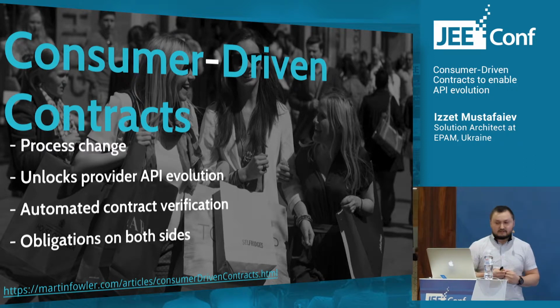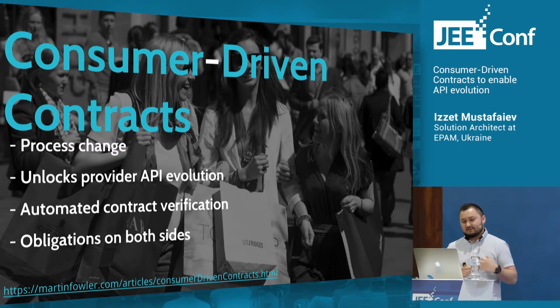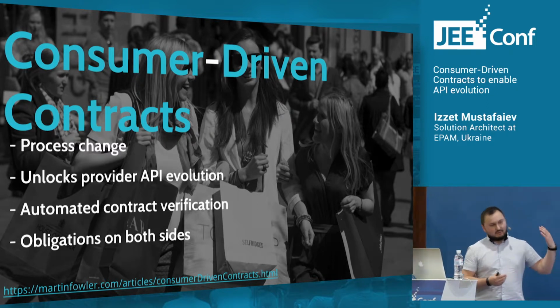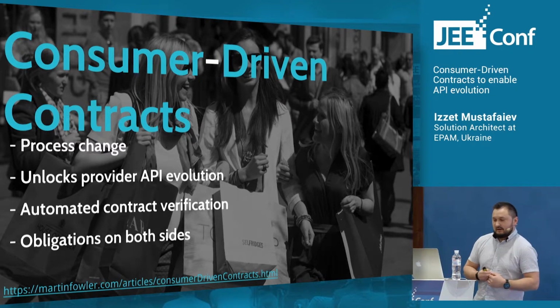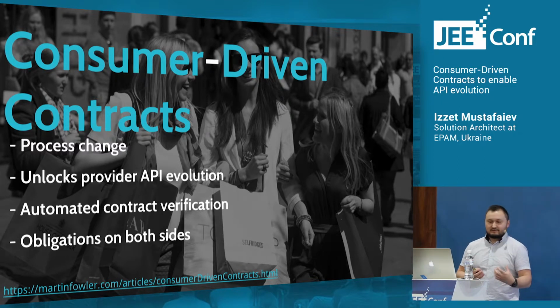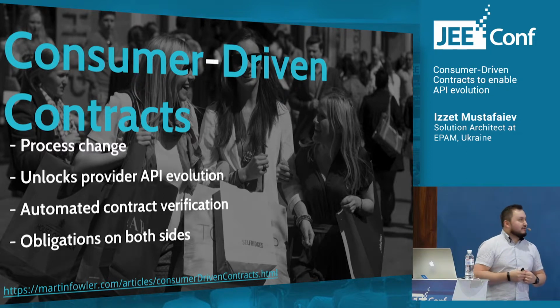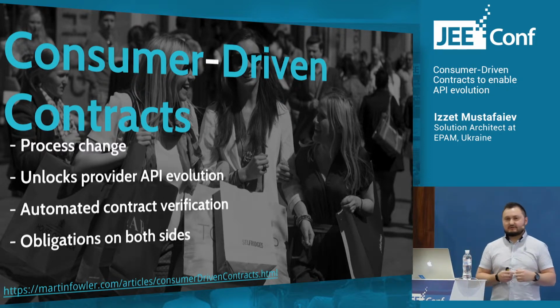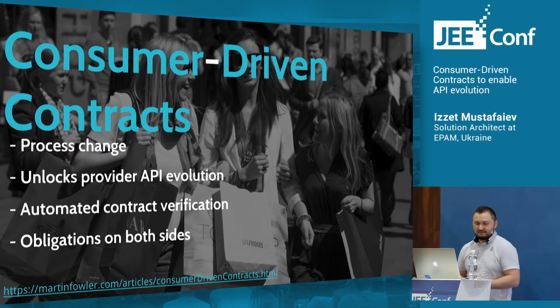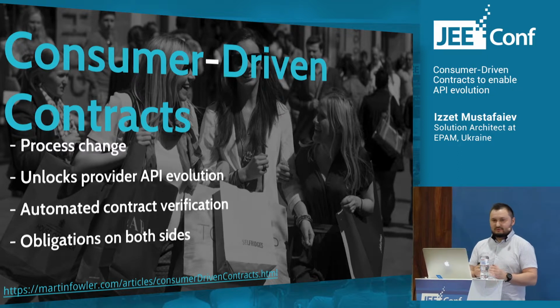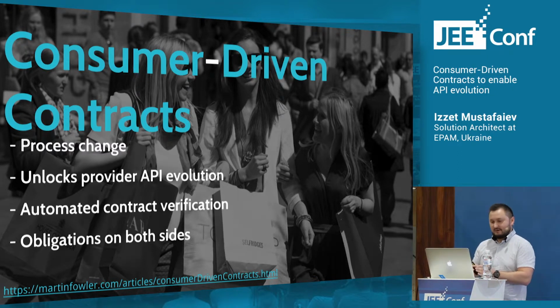And this technique can solve our problem because it's actually just a process change, so we need to introduce this technique into our teams. But again, for the consumer and for the provider side, it allows us to have automated contract verification because after each change from the consumer and from the provider, we can verify that we are still compliant with the contracts that were shared between consumer and provider. And one more benefit that this technique brings is that it unlocks provider API evolution, because after each change introduced to the provider, we can verify that we are still compliant with the contract.